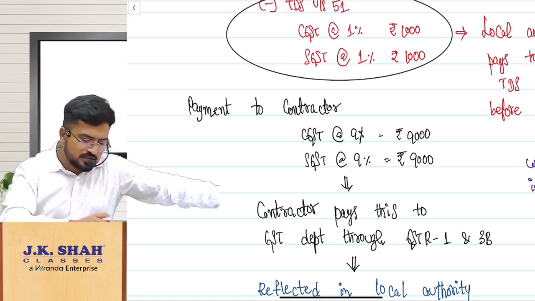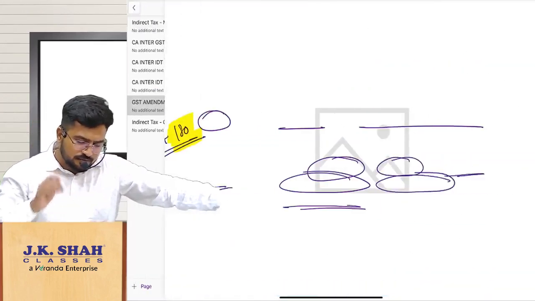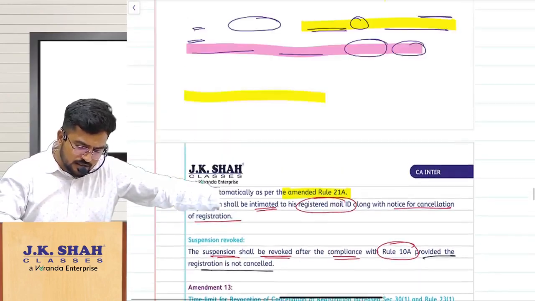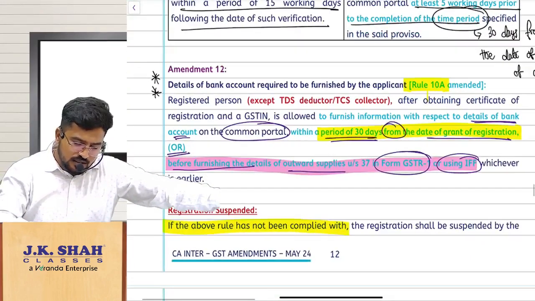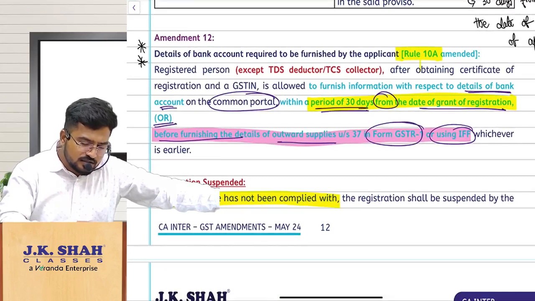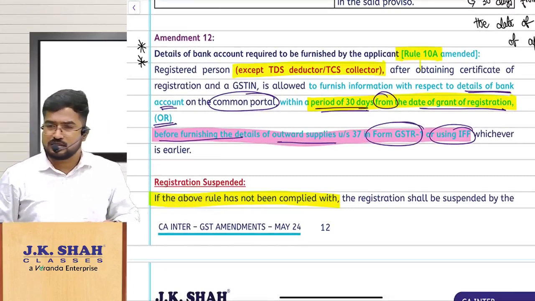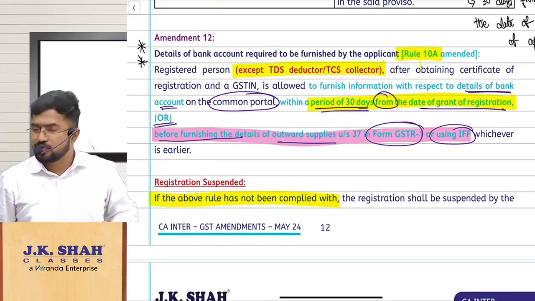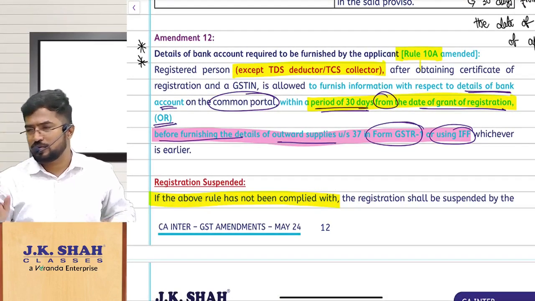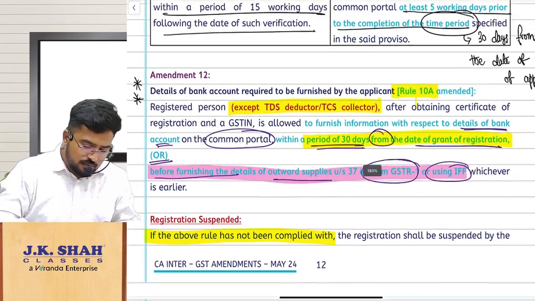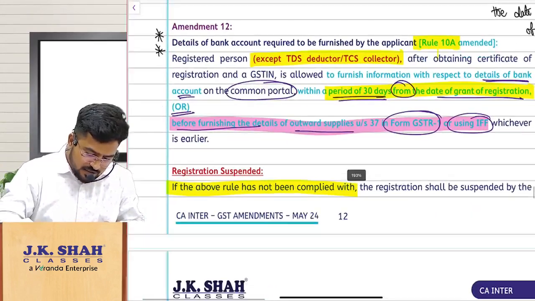So I am just trying to tell you that, sir, if you are registered under GST just to follow TDS and TCS provisions, that is section 51 and 52, for you this provision is not applicable. That means you need not update your bank account details.